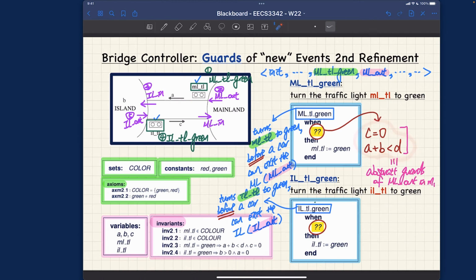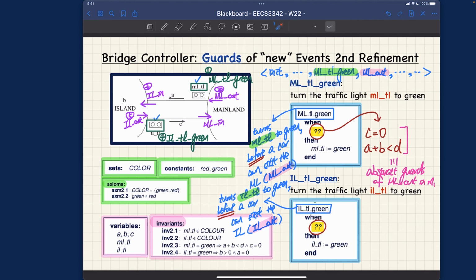You can think about maybe somehow these global counters might be updated using some sensors or actuators, which we are not talking about in the current refinement, maybe in the next one. So this is information that will be used to really decide whether we should programmatically turn the lights green or red. Just keep that in mind. What's left is really about what the concrete guard should be for IL TL green.